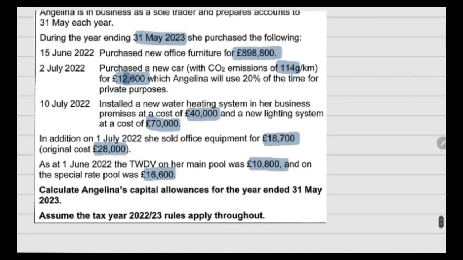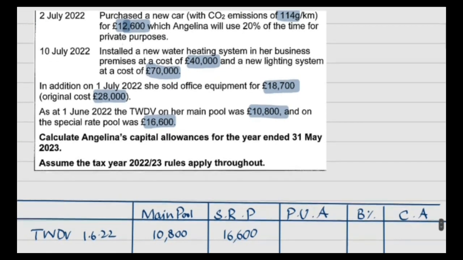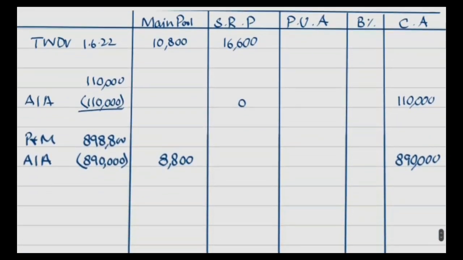Further, a car has been purchased for 12,600, but this car has been 20% used for private purpose, so it will be recorded in the private use asset. New car, CO2 emission 114, but privately used, so that is why it is recorded here in the private use column.